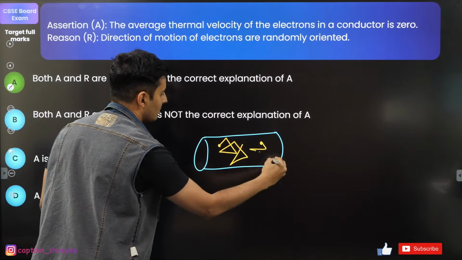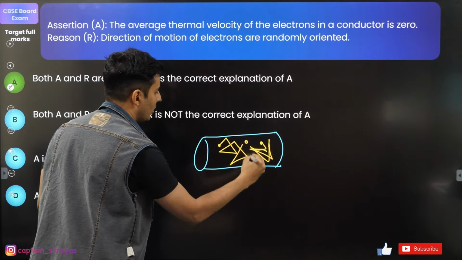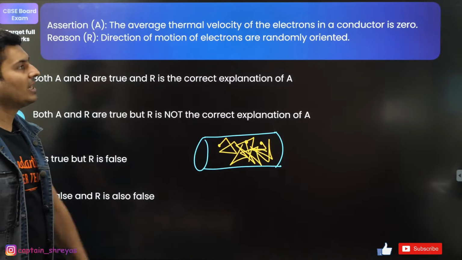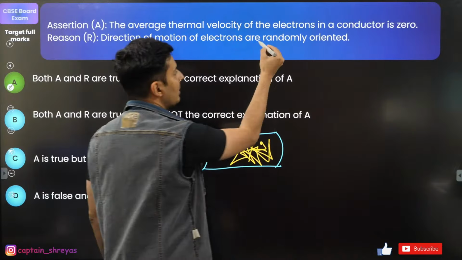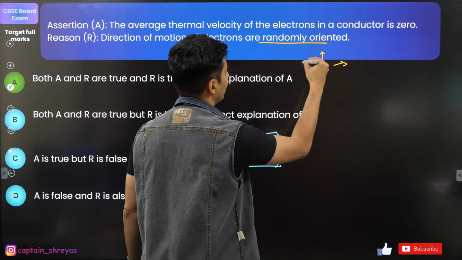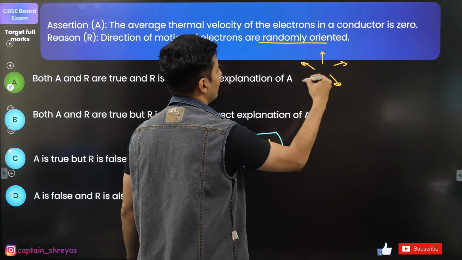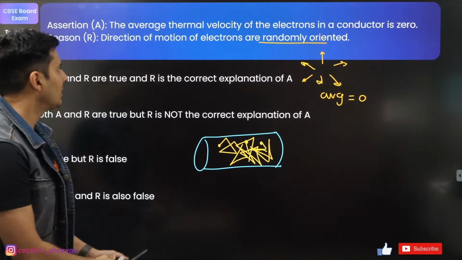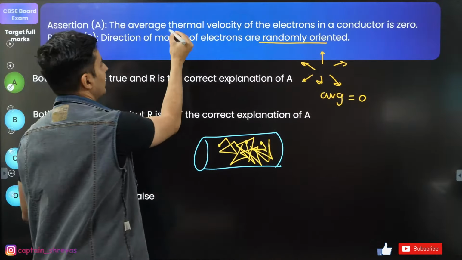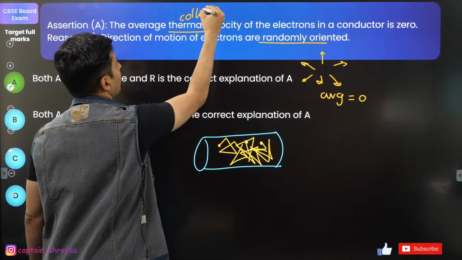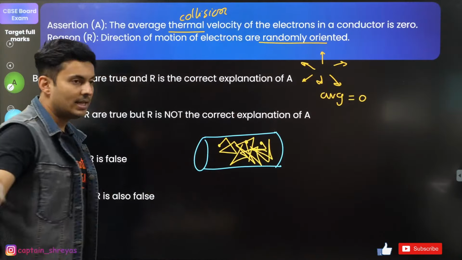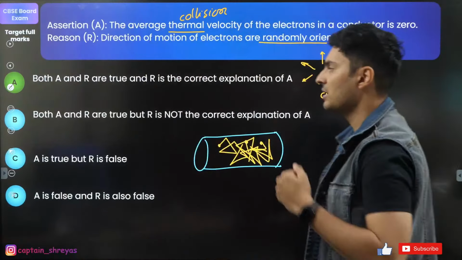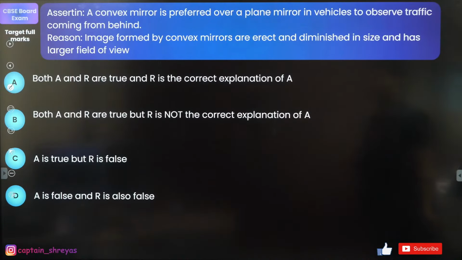Each electron keeps moving randomly here and there. Because of that, the average velocity becomes 0. Only because they are randomly oriented, one here, one here, one there, the average comes out to be 0. Definitely, that's the average thermal velocity because of the collisions, the thermal collisions. This is the correct answer and it is also the correct explanation. Moving on to the next one.